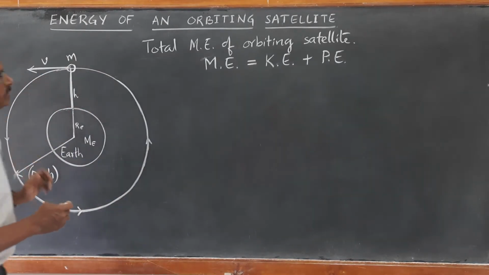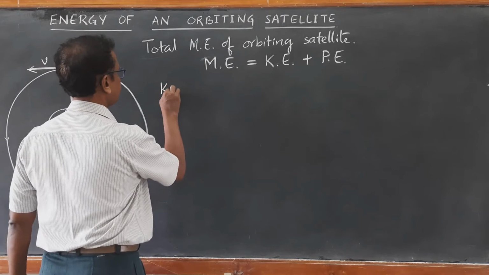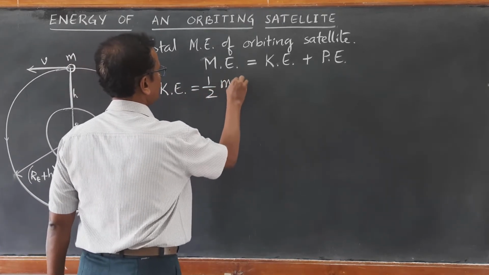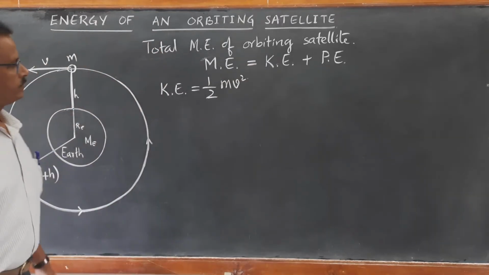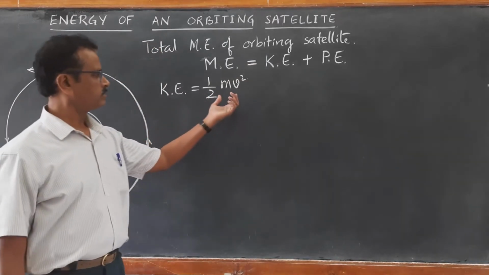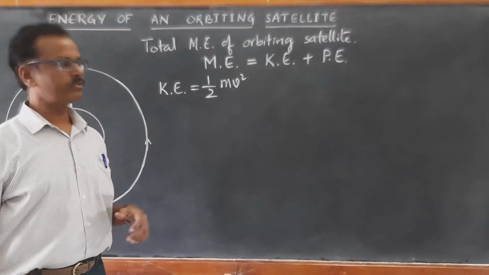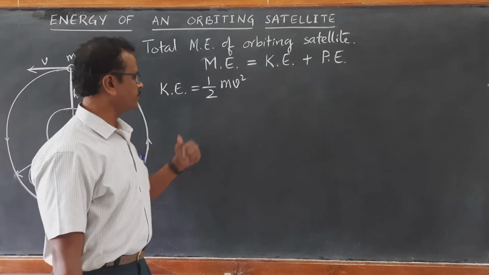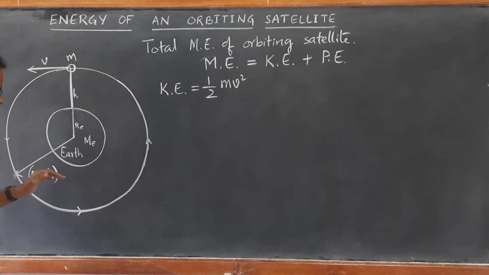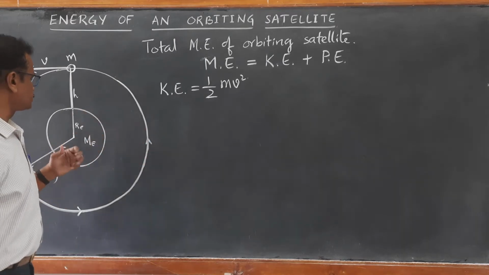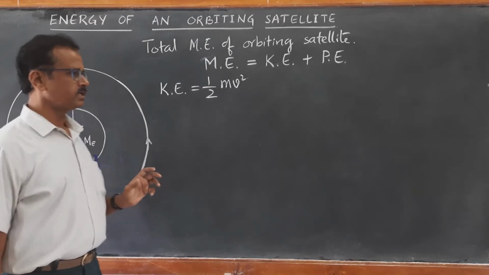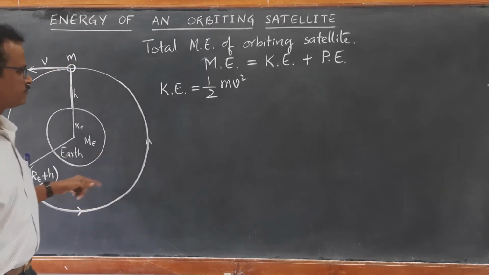So first we will find out the kinetic energy. Kinetic energy of an orbiting satellite is given by half mv square, right? And in the previous discussion we have found out the orbital speed. If you don't remember, directly we can apply this: the orbital speed is because of the gravitational force. The centripetal force must be equal to the gravitational force. The gravitational force provides the necessary centripetal force.